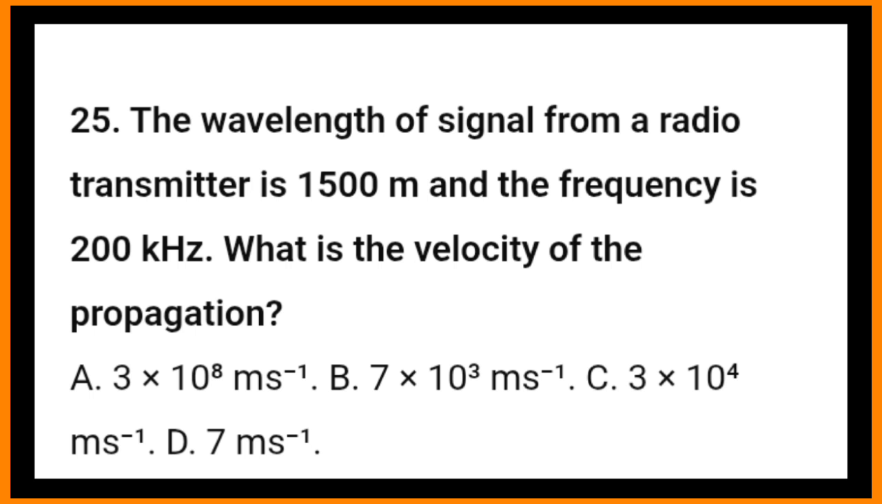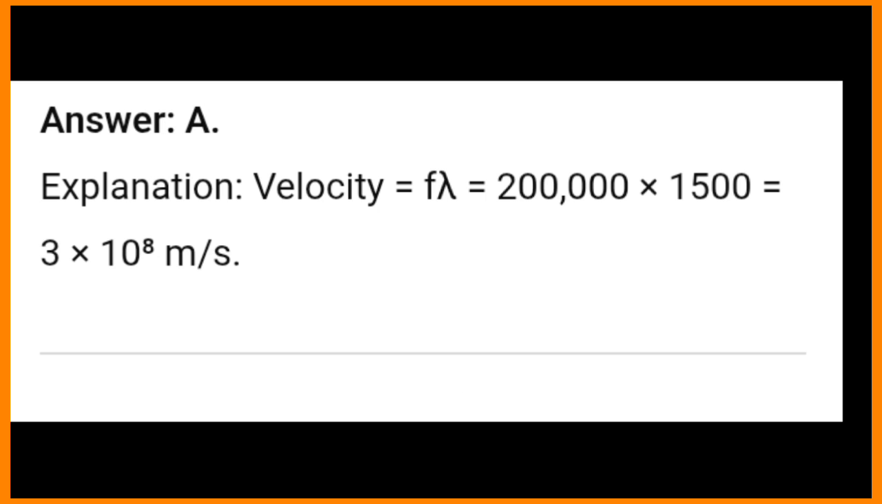25. The wavelength of signal from a radio transmitter is 1500 m and the frequency is 200 kHz. What is the velocity of the propagation? A. 3 times 10^8 m/s. B. 7 times 10^3 m/s. C. 3 times 10^1 m/s. D. 7 m/s. Answer, A. Explanation: velocity equals f lambda equals 200,000 times 1500 is equal to 3 times 10^8 m/s.